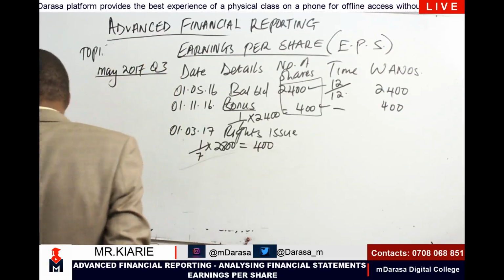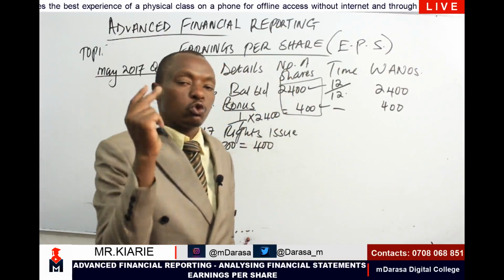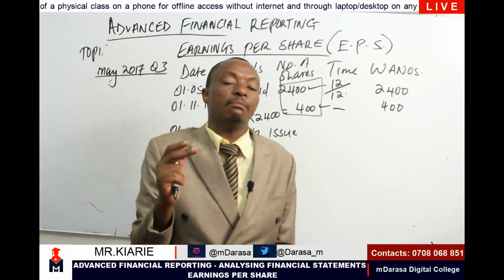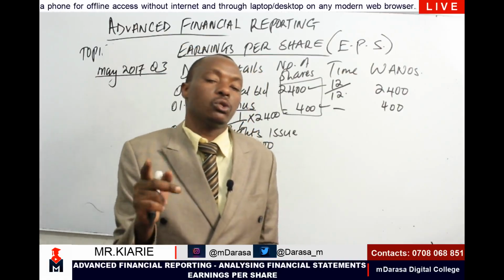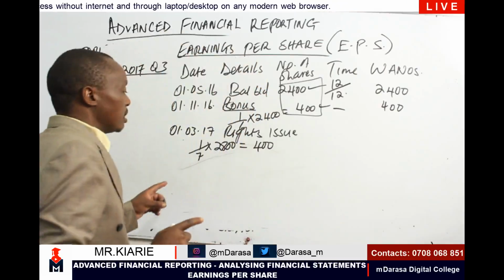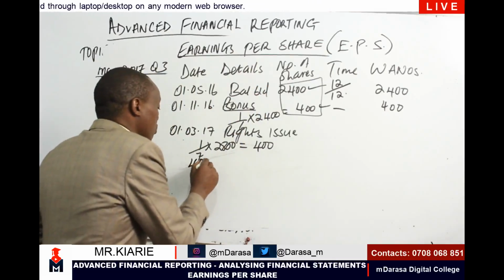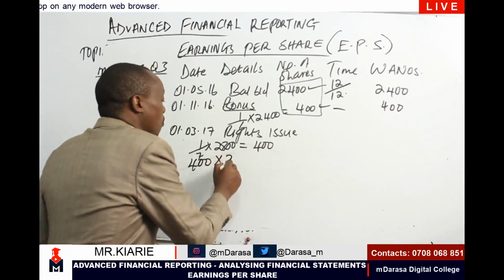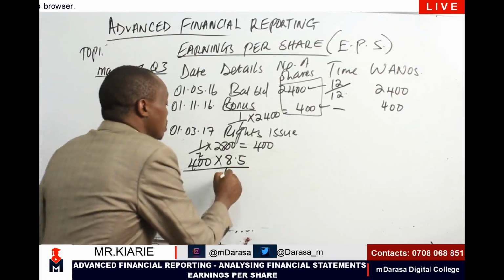Now, once you get the number of shares arising from the rights issue, you split it into 2 components. That is the fully paid element, which will be weighted on time basis, and the bonus element, which should not be weighted on time basis. Therefore, we need to do that split. To do the split, you take the number of shares, which is 400, times the rights issue price, which is 8.5, divided by the full market price, which is 12.5.